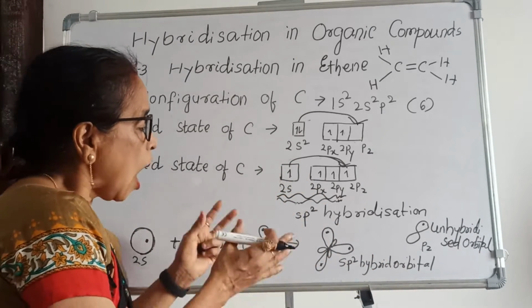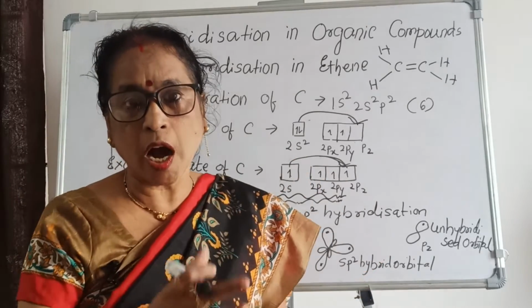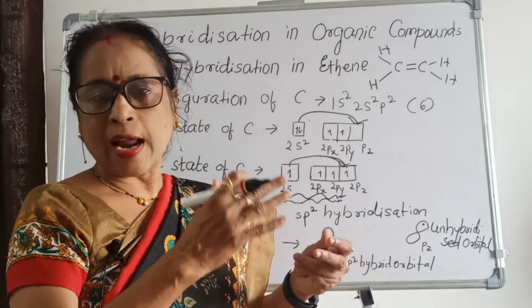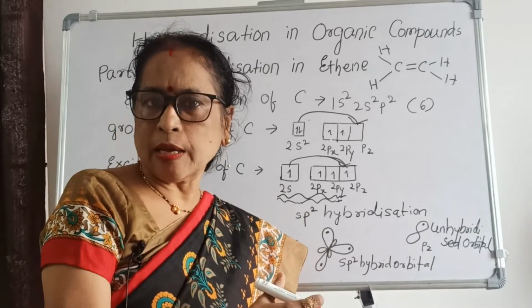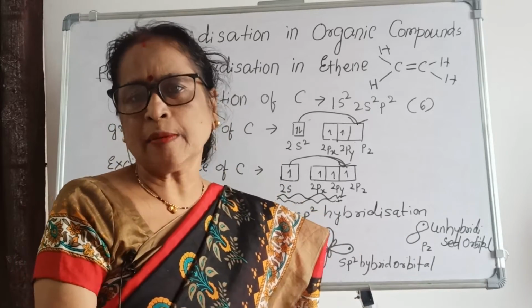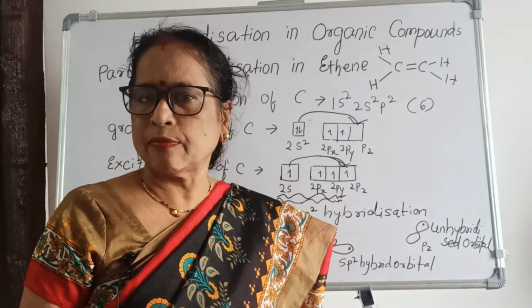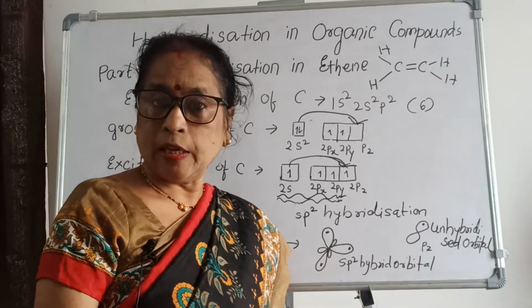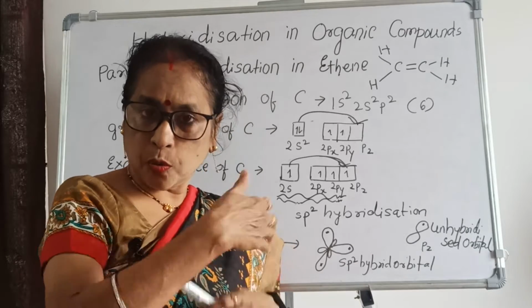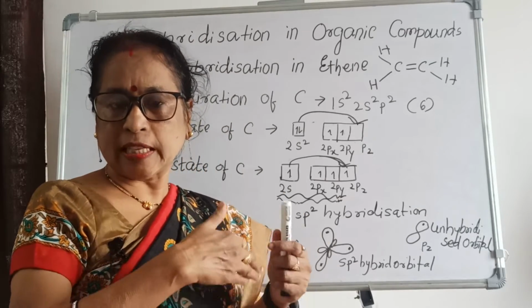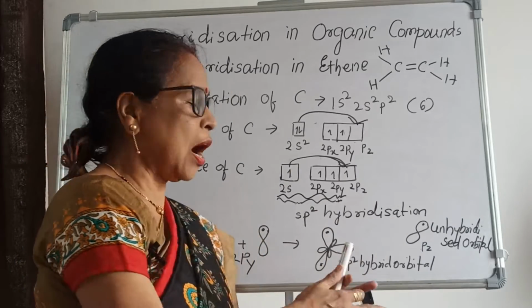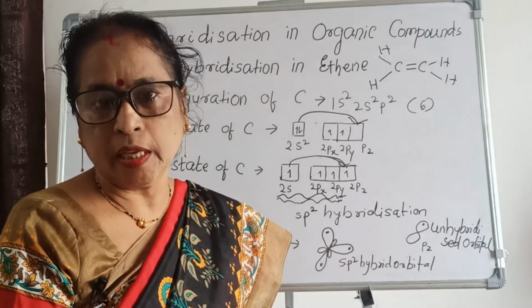Now we will see how the bonds form between hydrogen and carbon and between carbon and carbon, what type of sigma bond, what type of pi bond, and how many sigma and how many pi bonds are formed. The s orbital of hydrogen will overlap with the sp2 hybrid orbital of the carbon.